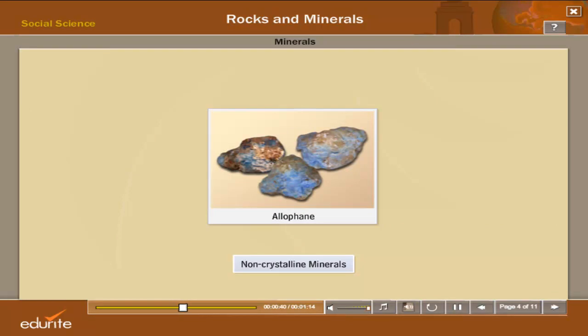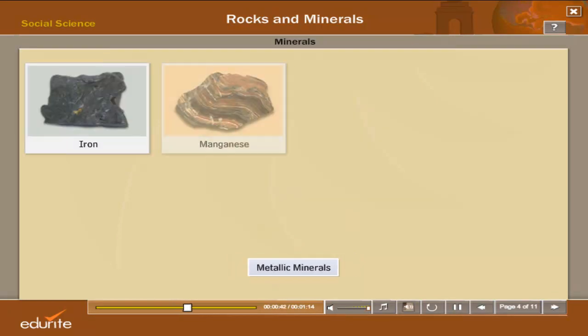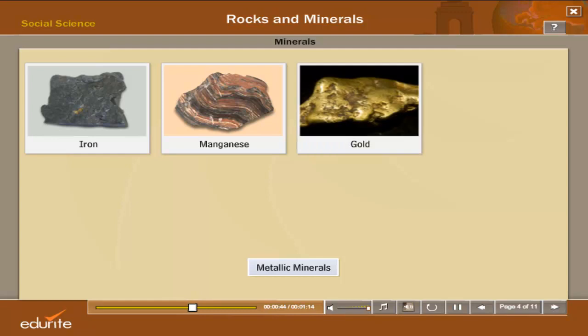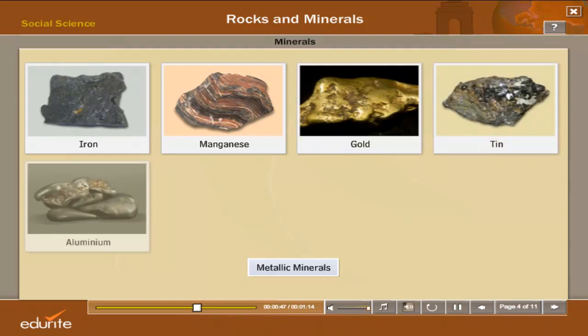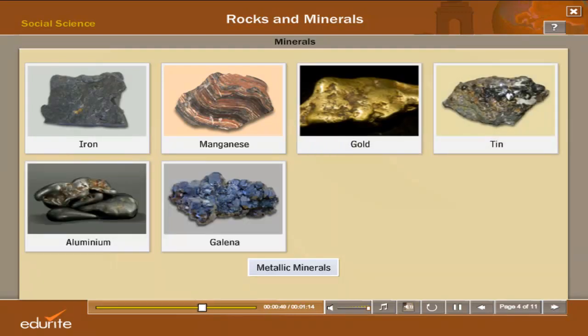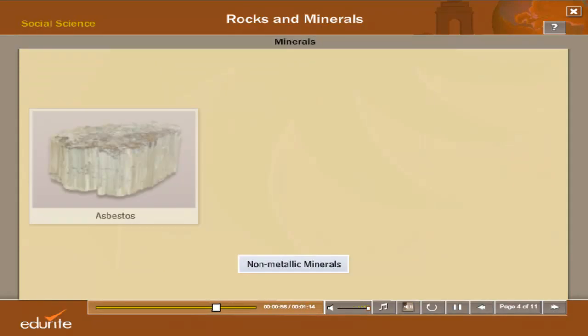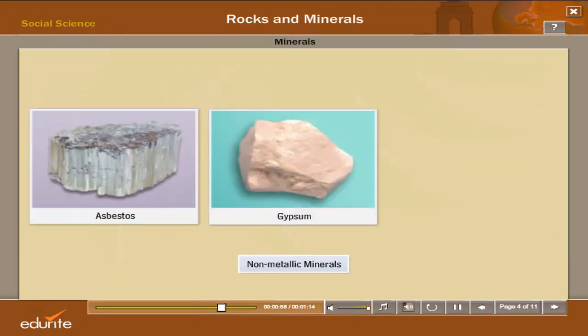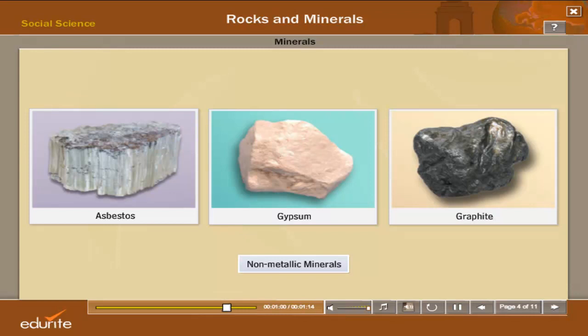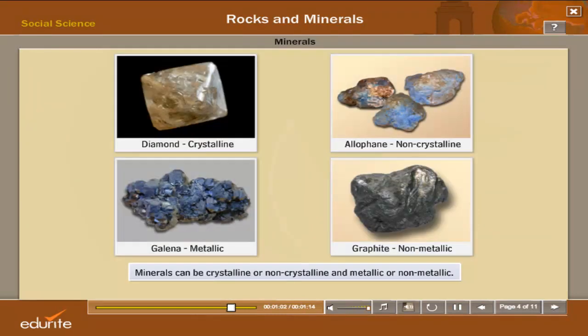Some minerals like iron, manganese, gold, tin, aluminium, galena, hematite, and pyrite are metallic. Yet others like asbestos, gypsum, and graphite are non-metallic. This means minerals can be crystalline or non-crystalline, and metallic or non-metallic.